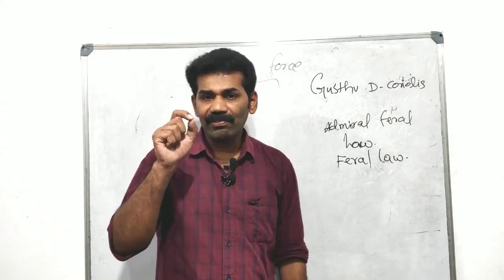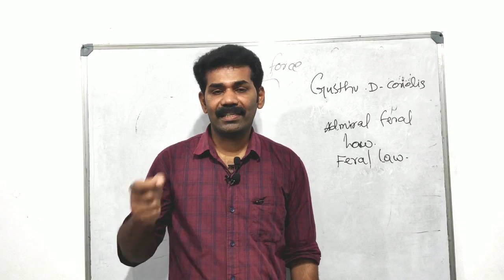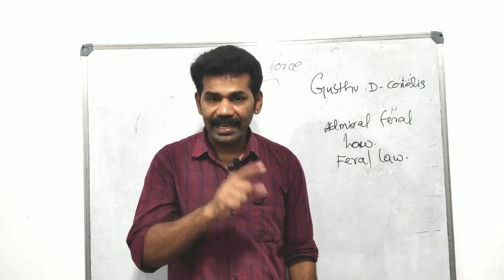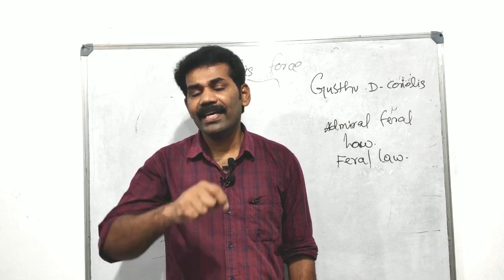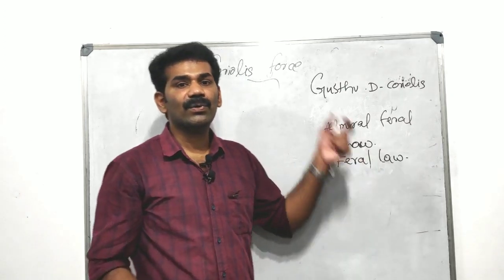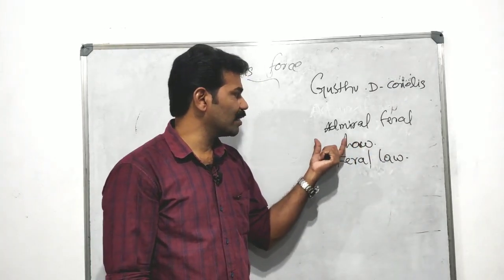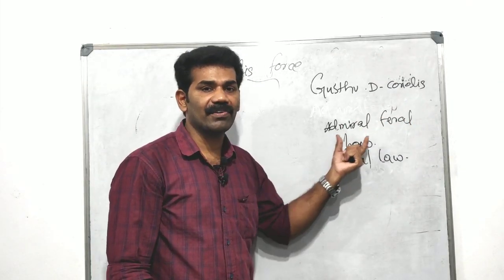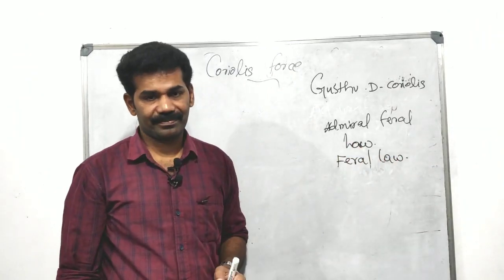This is known as Ferrel's law. Admiral Ferrel put forward this law.